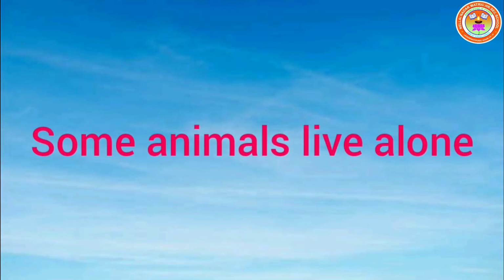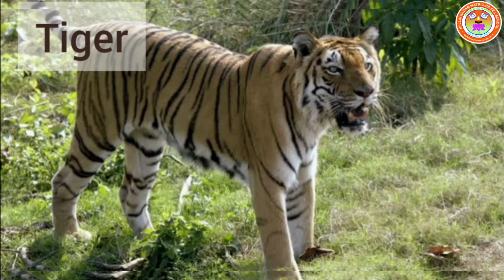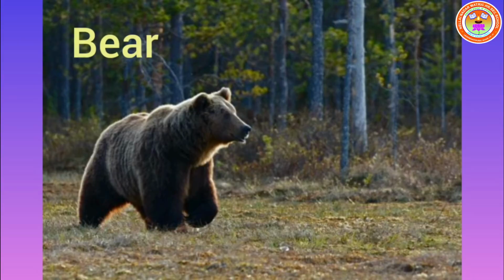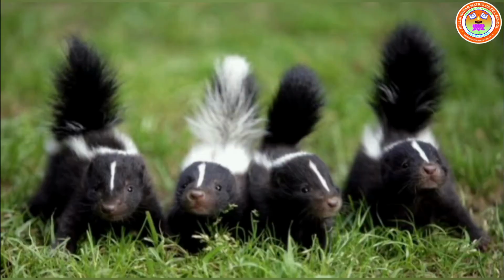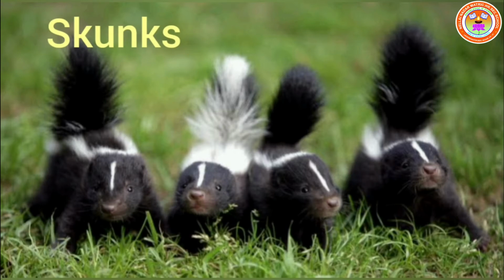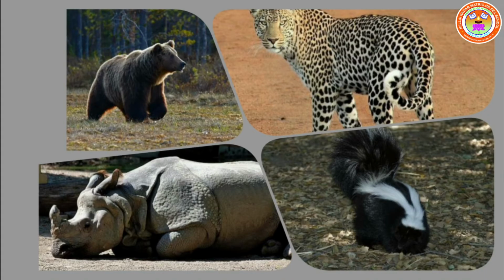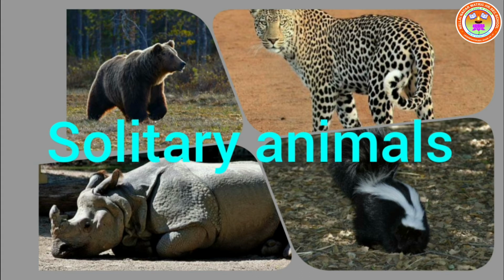But some animals would like to live alone, like tiger, bear, rhinoceros and skunks, because it is easier to find food and shelter. So these animals are called solitary animals. Solitary means alone.